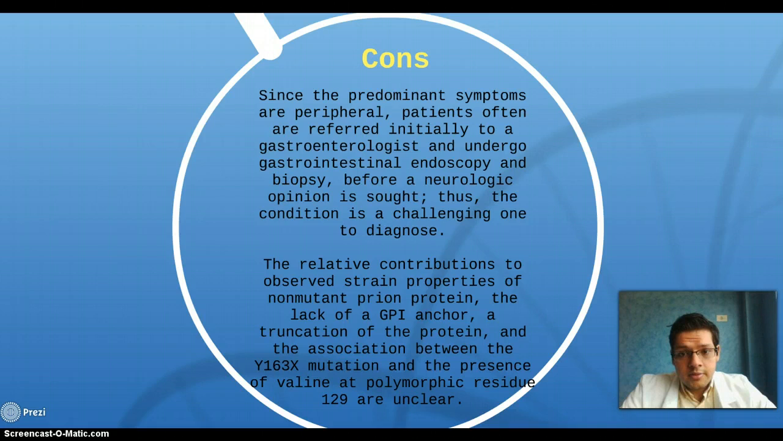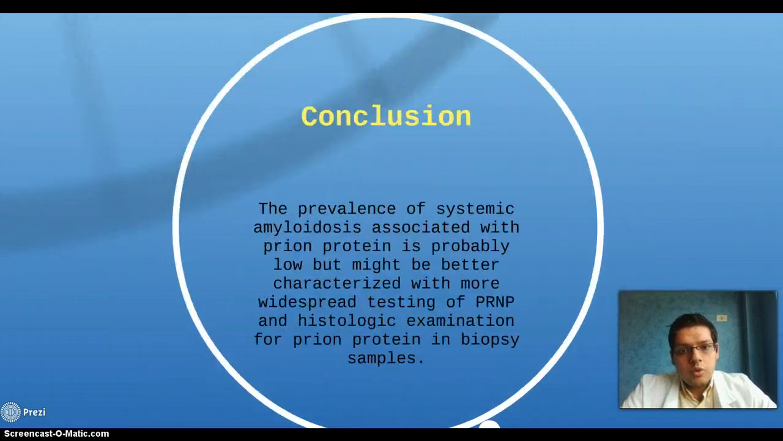The relative contribution to the pathogenic properties of the mutant prion protein, the lack of the GPI anchor and truncation of the protein, and the association between the Y163X mutation and the presence of valine at polymorphic codon 129 remain unclear. Conclusion: the prevalence of symptomatic amyloid associated with the prion protein is probably low,